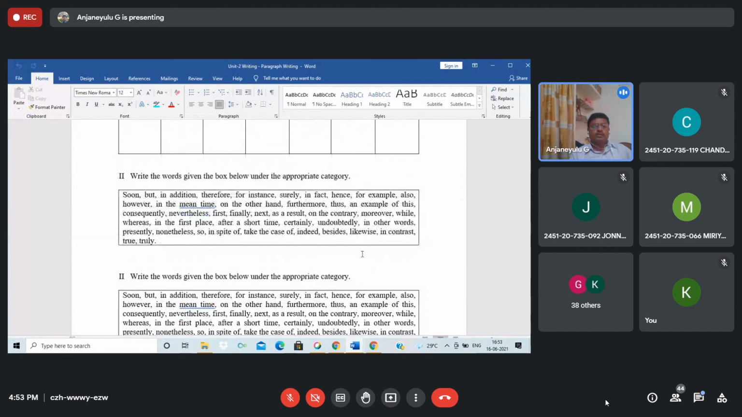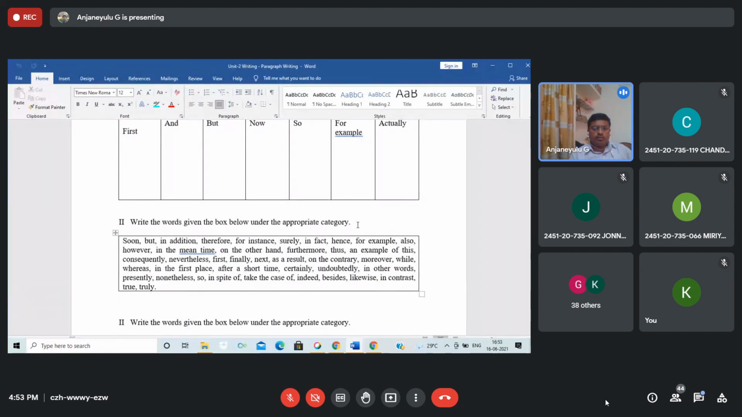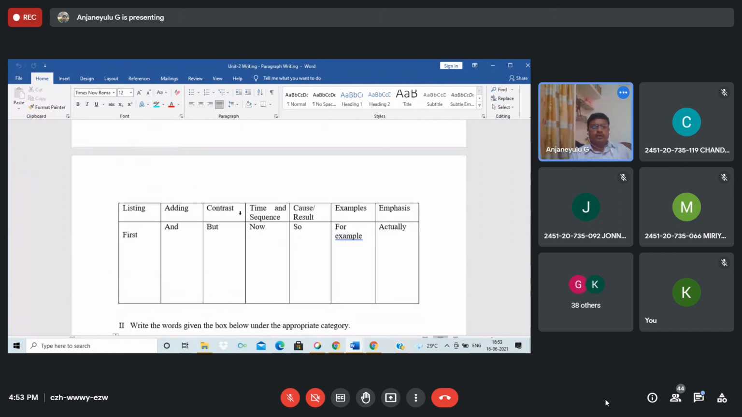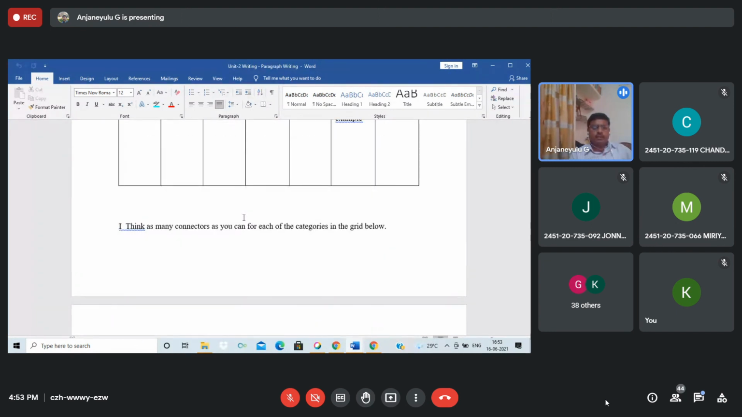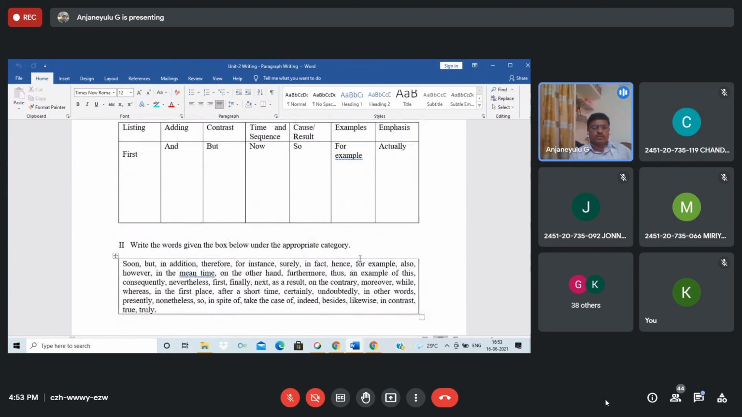So here, dear students, write the words given in the box below under the appropriate category. Think of as many connectors as you can for each of the categories in the grid below. Okay. So first, how can you connect this: listing, adding, contrast, time and sequence, cause and result, example, emphasis.